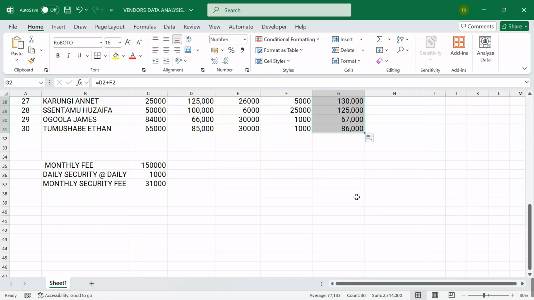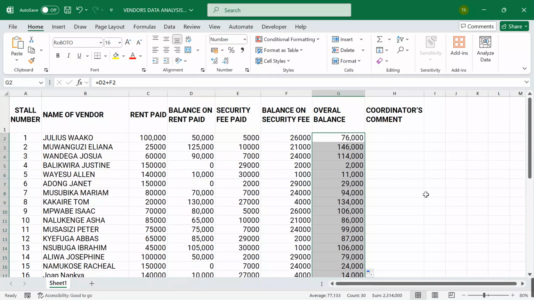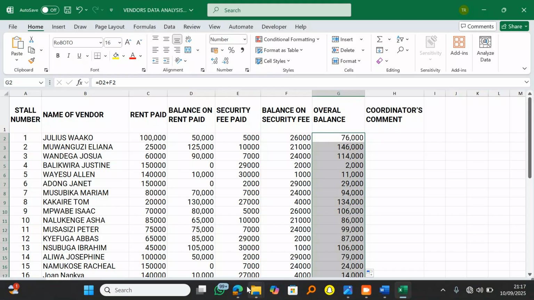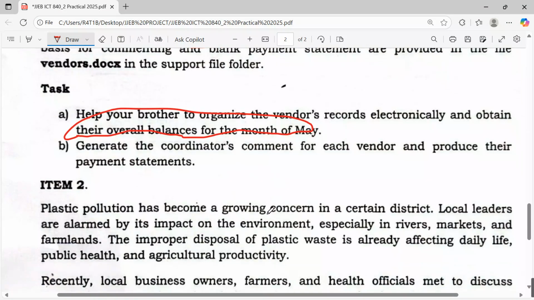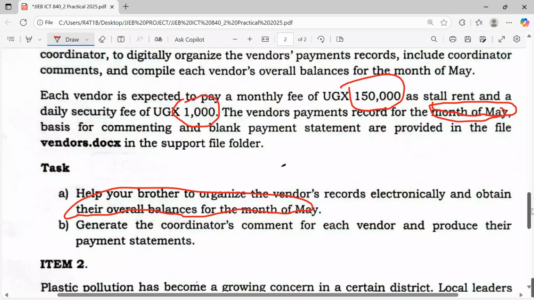Now, remember, we have another pending column which we are referring to as a coordinator's comment. Just look at the beauty of the question. Generate the coordinator's comment for each vendor and produce their payment statement. Nice.